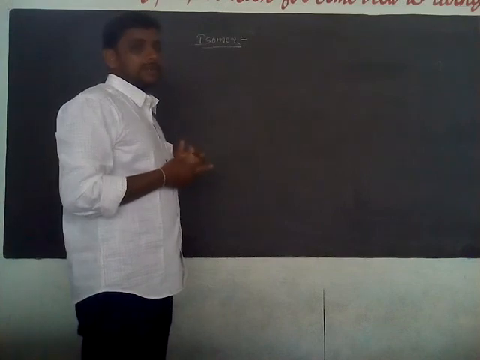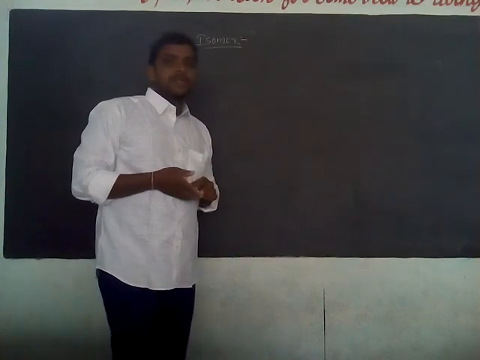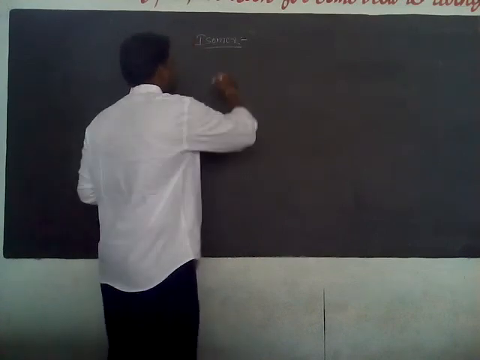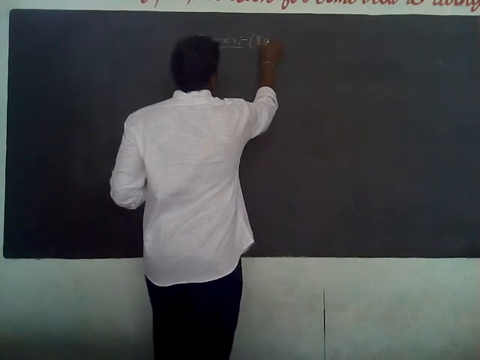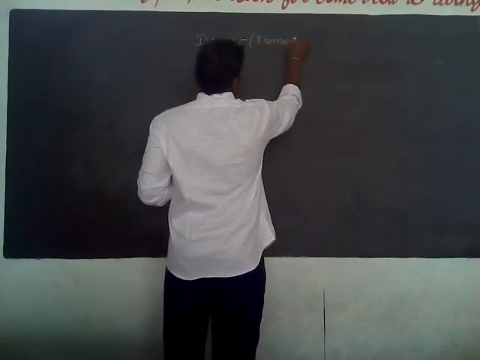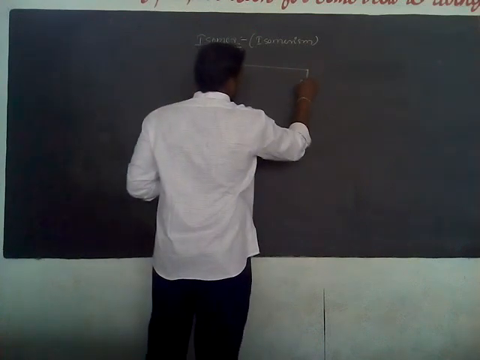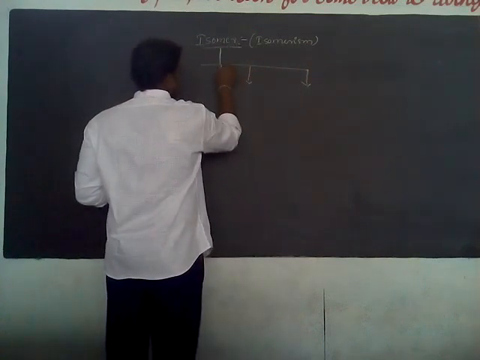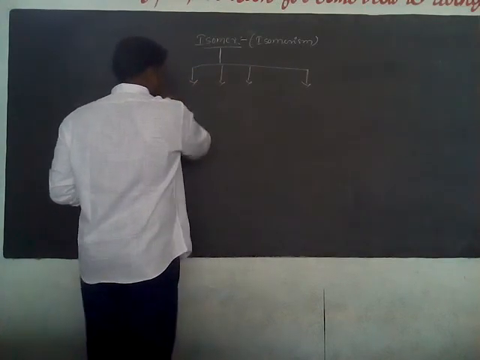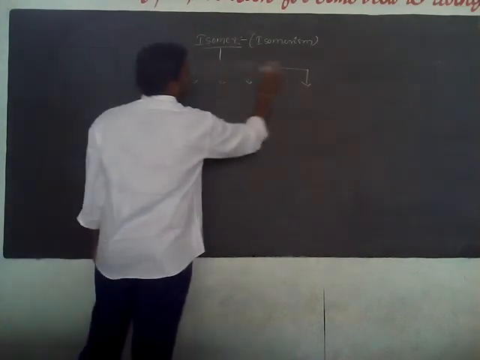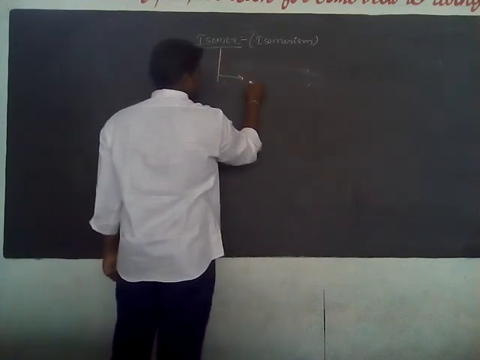There are four types of isomerism. The first one is structural isomerism, meaning structural isomers or chain isomers.